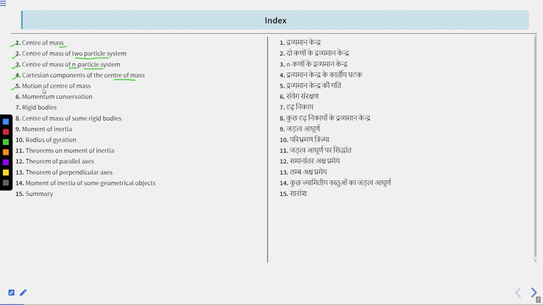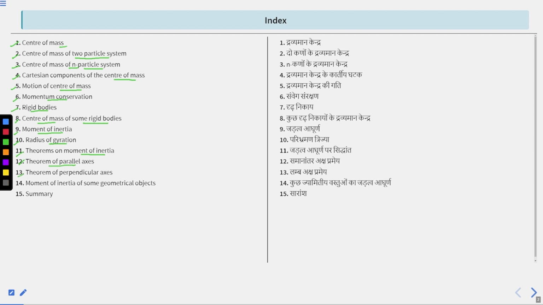Fifth, we will learn motion of center of mass. Sixth, momentum conservation. Seventh is rigid bodies. Eighth is center of mass of some rigid bodies. Ninth is moment of inertia. Tenth is radius of gyration. Eleventh, theorems on moment of inertia. Twelfth, we will learn theorem of parallel axis.